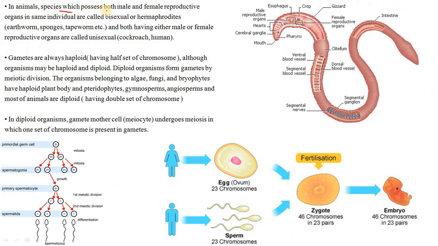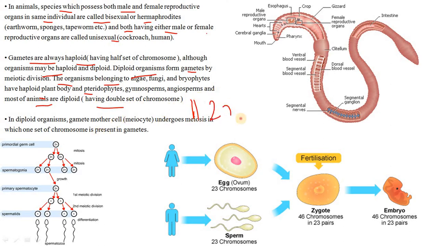In animals, the species which possess the male and female reproductive organs in the same individual are called bisexual or hermaphrodites. And those having either male or female are called unisexual. I've also said this. And the gametes are always haploid, although the organism may be haploid or diploid. The diploid organisms form gametes by meiotic divisions. The organisms belonging to algae, fungi, and bryophytes have the haploid plant body, and pteridophytes, gymnosperms, angiosperms, and most of the animals are diploid, having the double set of chromosomes.